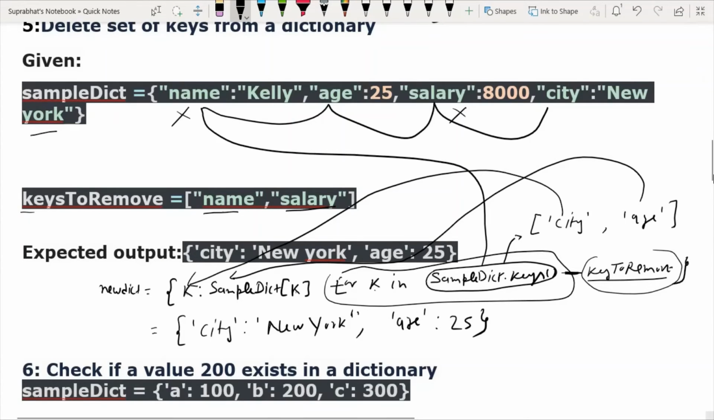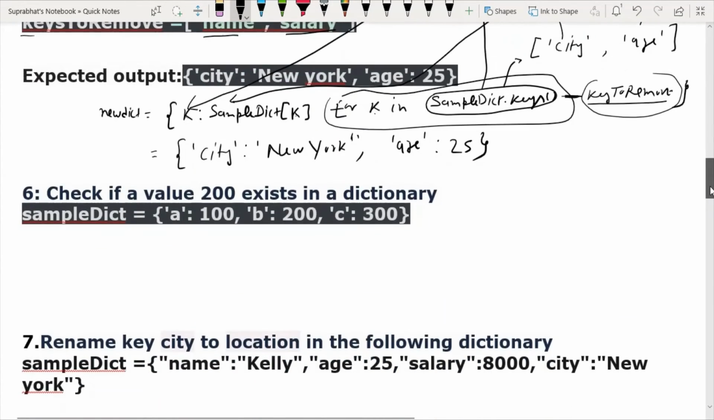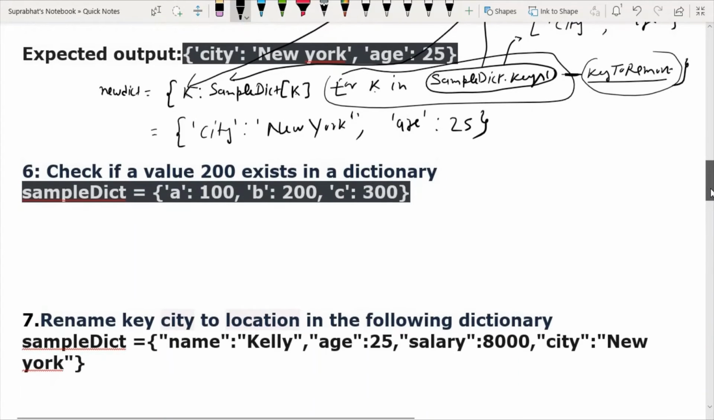Now next question that we are going to discuss, that is question number 6. Check if value 200 exists in our dictionary. Please give reply fast, because we have to cover 15 to 16 questions. Check if a value 200 exists in dictionary. How we will check?